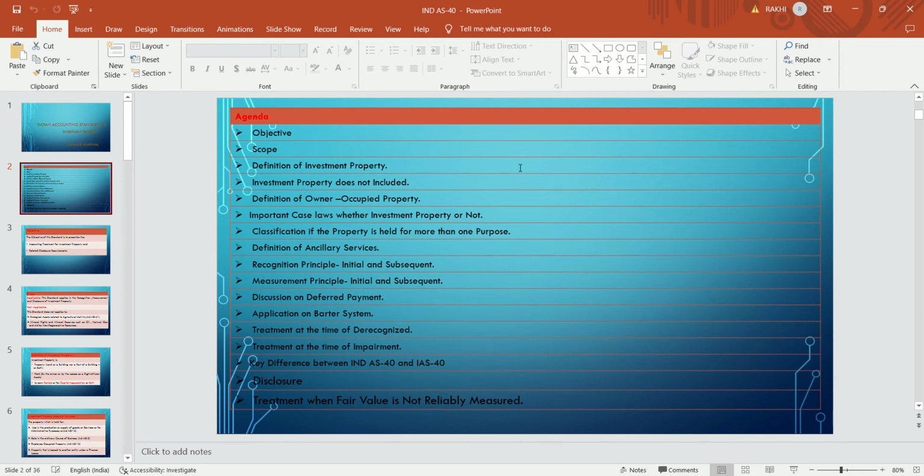Then the treatment at the time of de-recognition, how the company will de-recognize this investment property, and the treatment at the time of impairment. Then the difference between Ind AS 40 and IAS 40, and the disclosures. All these we are going to discuss.